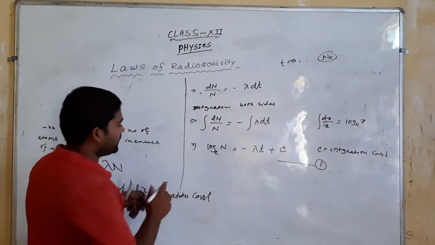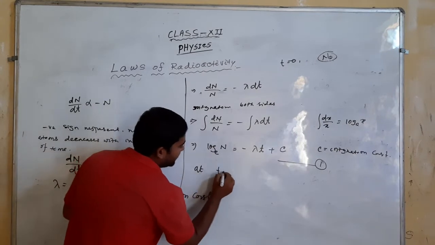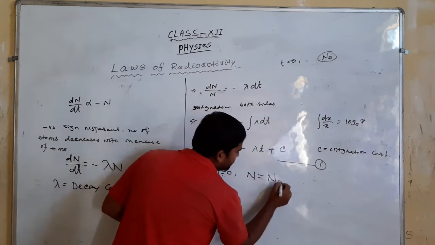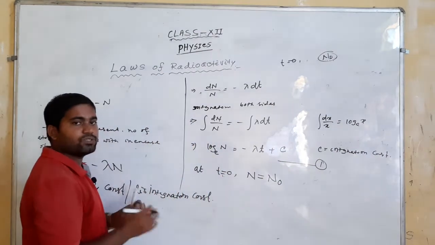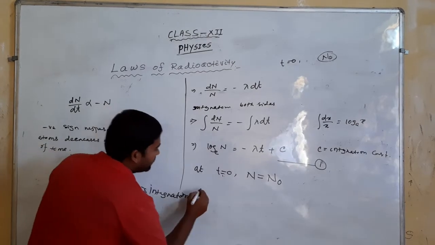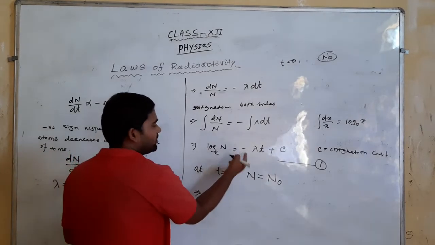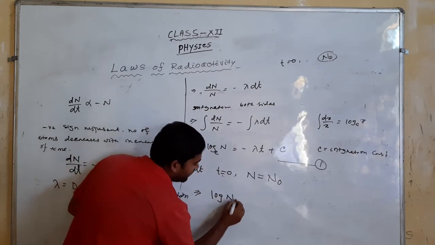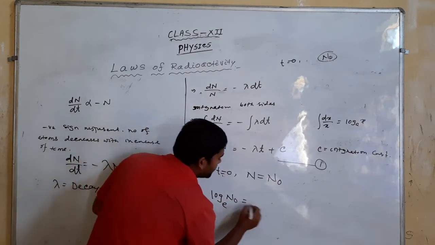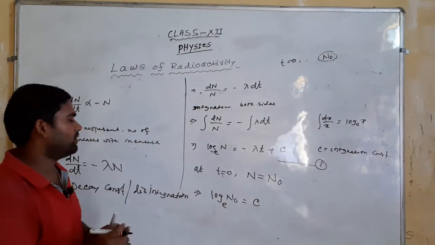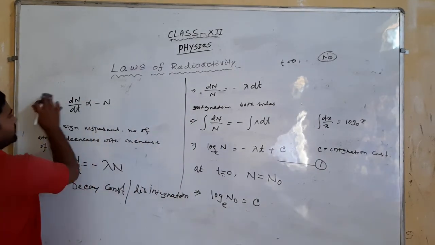So at the initial time, that is t equals 0, the number of atoms N equals N0, that is, we move toward the initial phase of disintegration. If we put this condition in equation 1, what do we find? Log N0 equals c. So the integration constant is replaced by log N0.